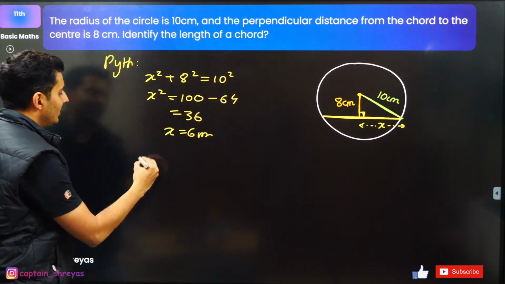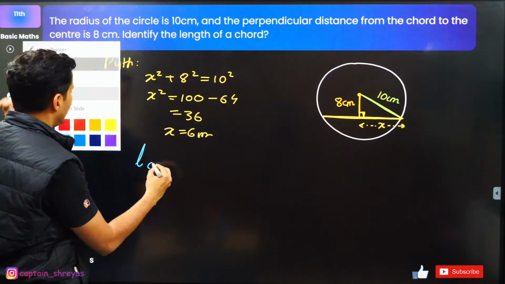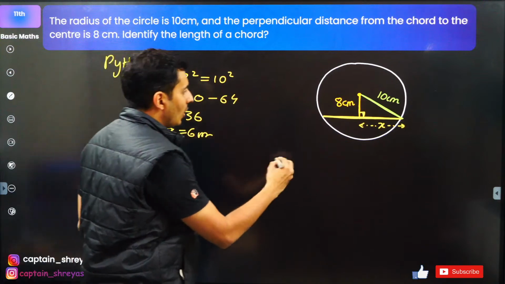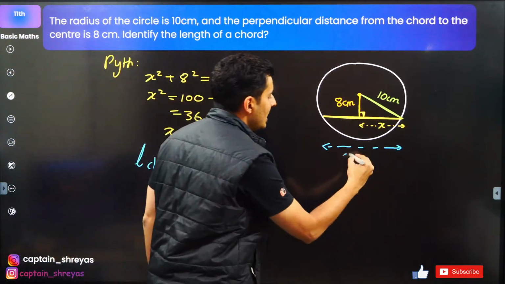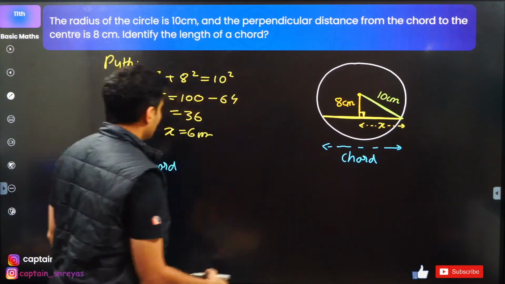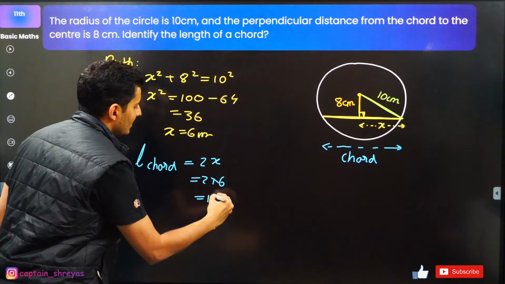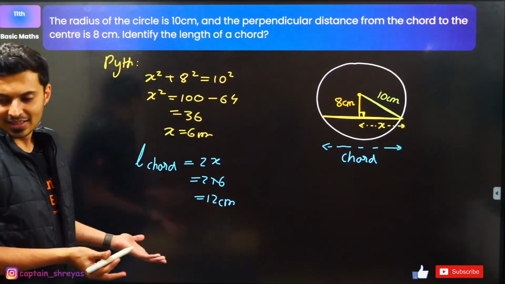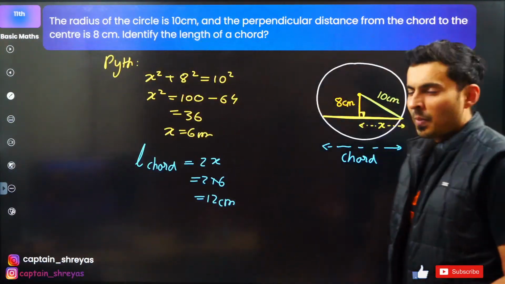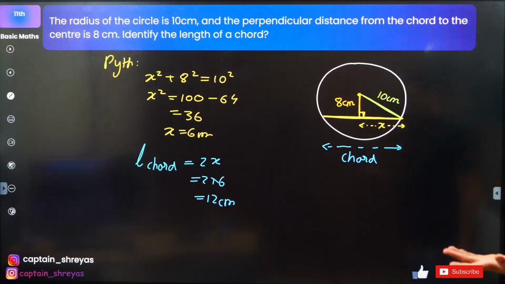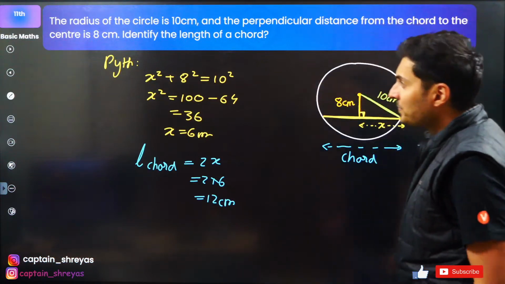So the question is find the length of the chord. The chord's length is exactly this much. That is the complete chord as such. So the length of the chord will be 2 times x. So 2 into 6, which is 12 centimeters. That's it. If 12 is given, you can find radius or maybe the distance. Very useful in ray optics or even maybe collision sometimes, or some other problem, circular motion.